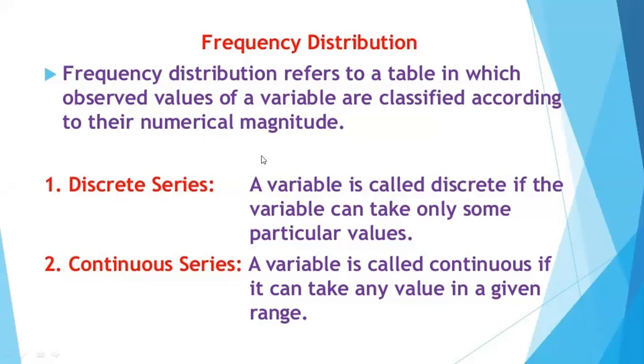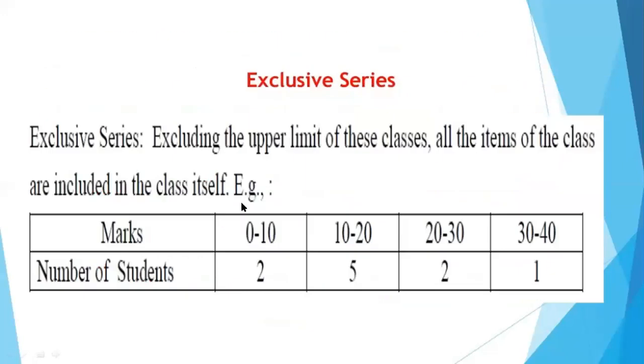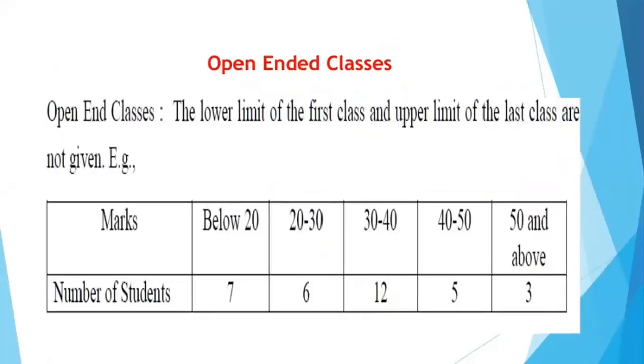And when the limits are not repeated, in this case, definitely it is known as the inclusive series, which means we include each and every item of the data in that class interval only. For example, if I'm talking about 10 to 19, so in the 10 to 19 class interval, I'm going to mention all 10 to 19 in that particular interval only. Clear?